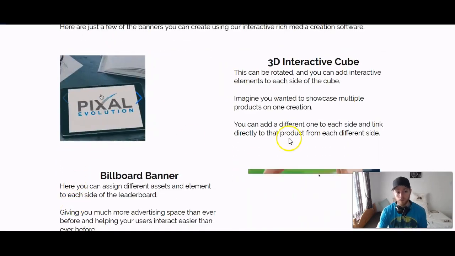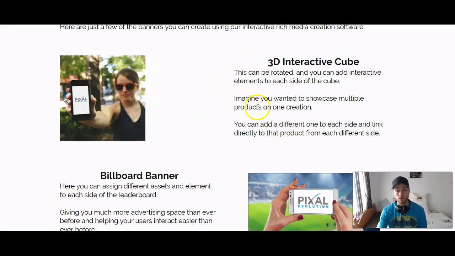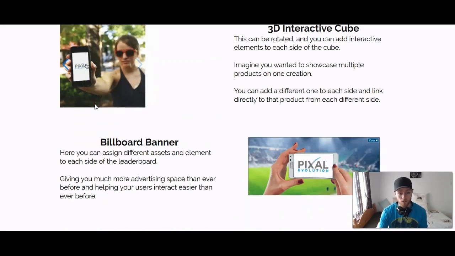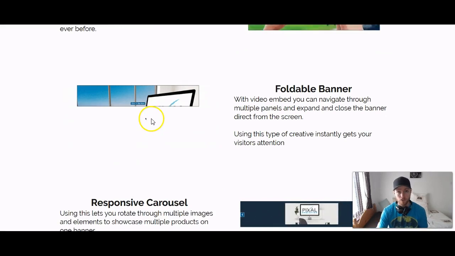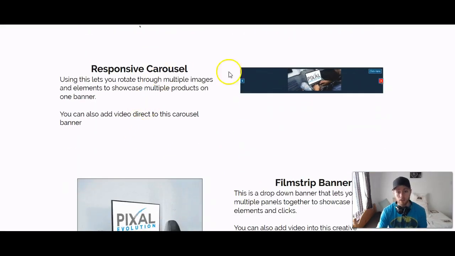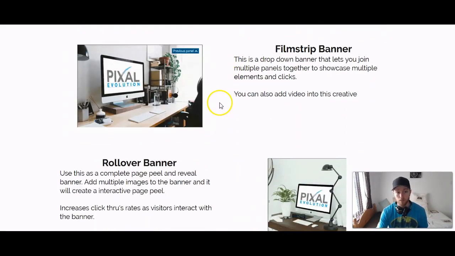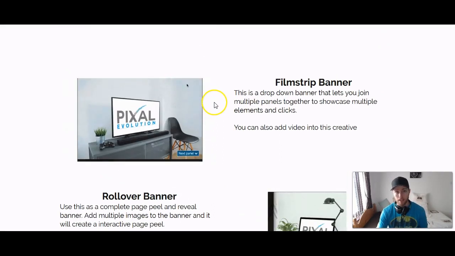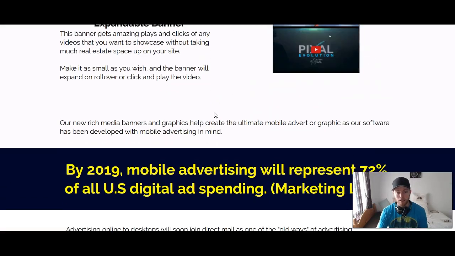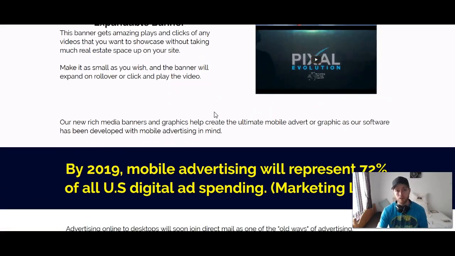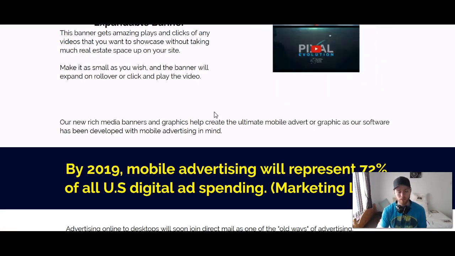Here are some more examples of the type of banners and graphics you can create. It's a 3D interactive cube over here. There's a billboard banner that slides down, a foldable banner which I actually showed you earlier. This is a responsive carousel banner. I also showed you that one as well. Film strip is where it scrolls up and down instead of side to side. It shows you rollover, the scratch banner, expandable banner, and these are literally just a few of the options you have. There are so many more options in there. These are just some of the most popular, really cool interactive ones that they have.